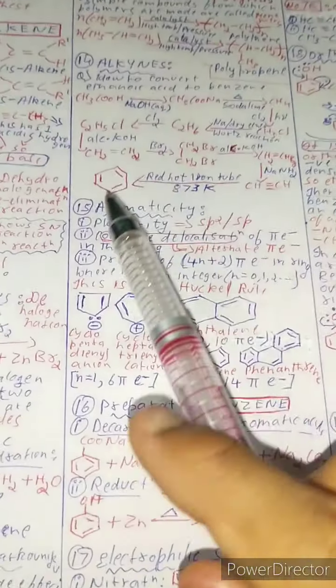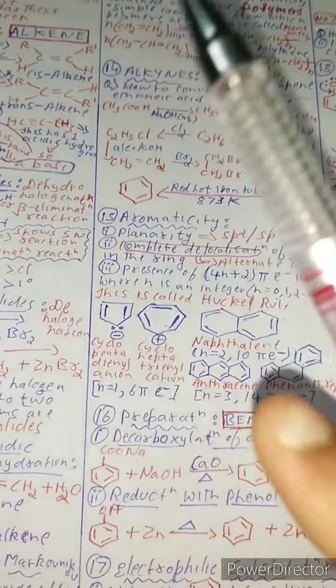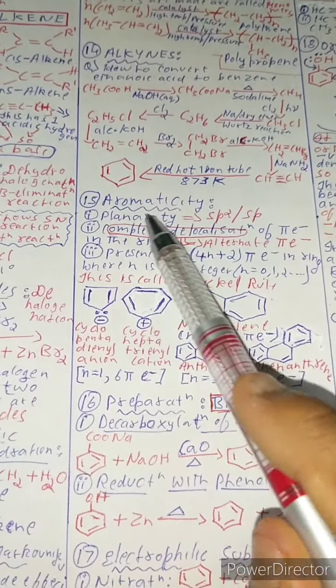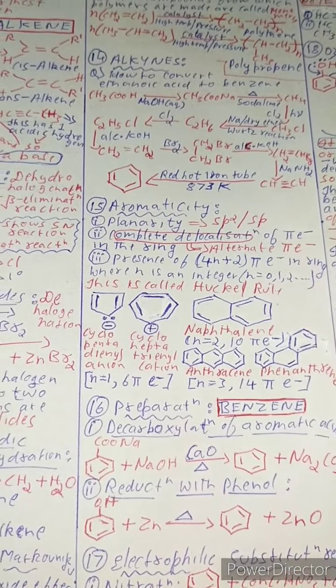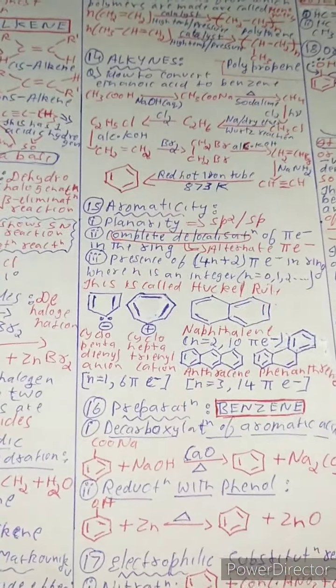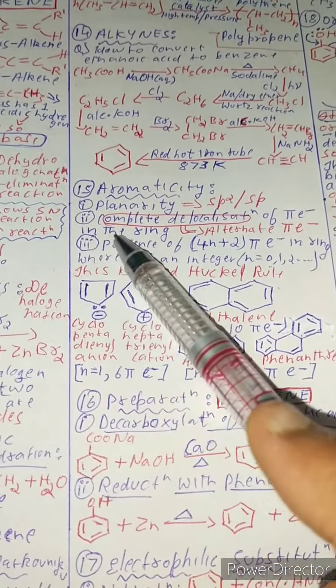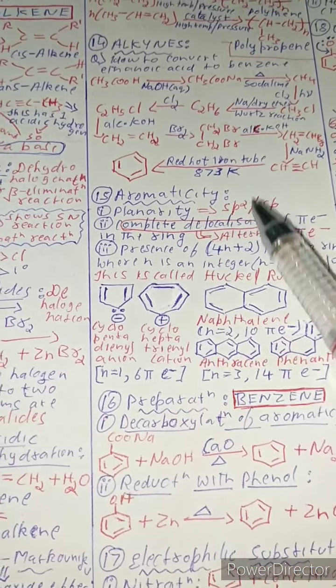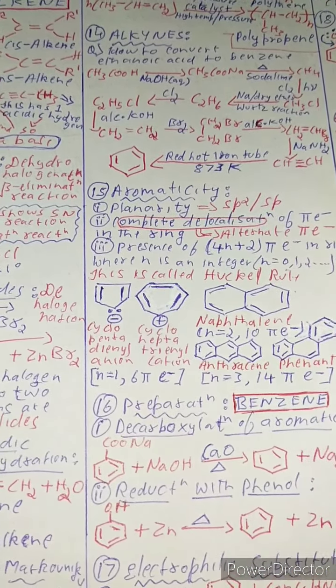Now let's study about aromaticity. See, to tell whether the compound is aromatic or not, it should satisfy three conditions. One is it should be planar, that is sp2 and sp hybridized. Just it should be planar, that means it should be on a plane. That is all double bond structures are always planar. Complete delocalization of pi electrons in the ring, which means alternate pi electrons. That is, it should be conjugated.